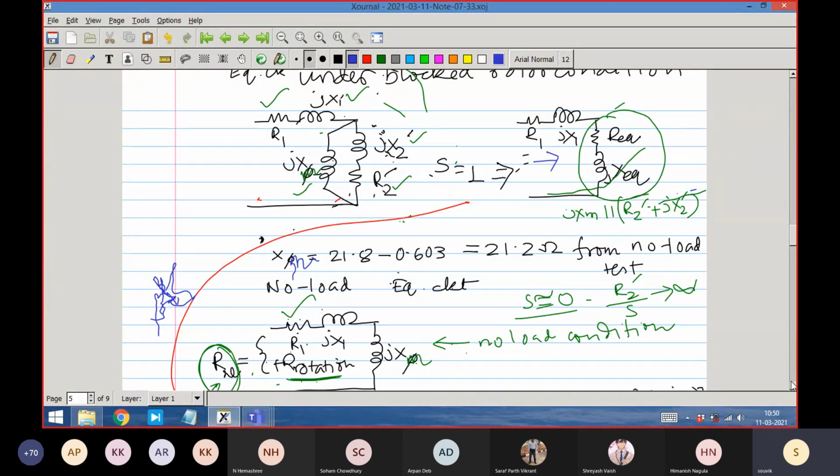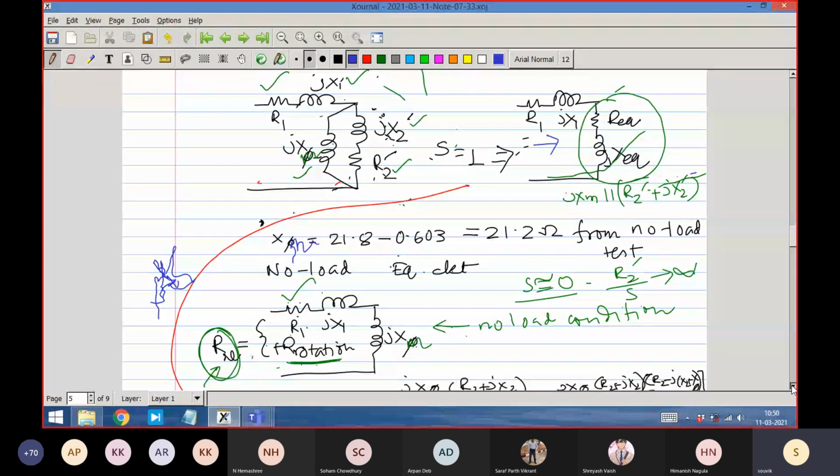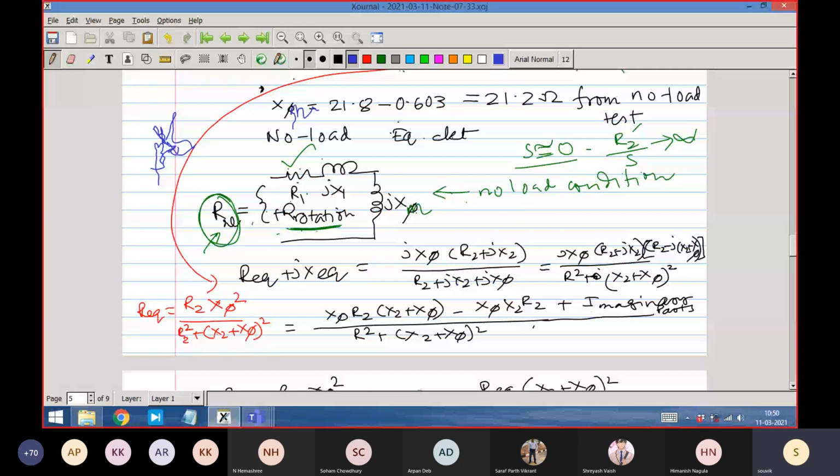So equating these two things, on one side we have R equivalent from the measured values. I have written R equivalent plus jX equivalent is equal to the parallel of jX phi and R2 dash plus jX2 dash, divided by R2 dash plus jX2 dash plus jX phi.